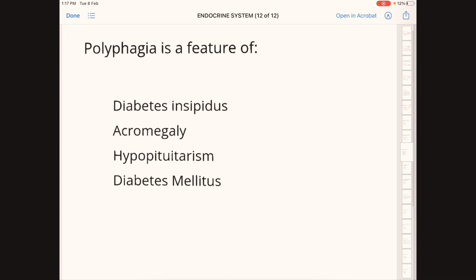Polyphagia is a feature of: A, diabetes insipidus; B, acromegaly; C, hypopituitarism; D, diabetes mellitus. Correct answer here, diabetes mellitus. The 3 P's are present in diabetes mellitus.